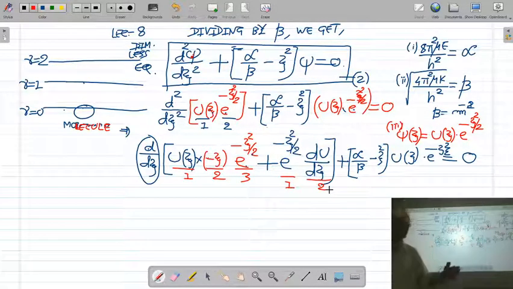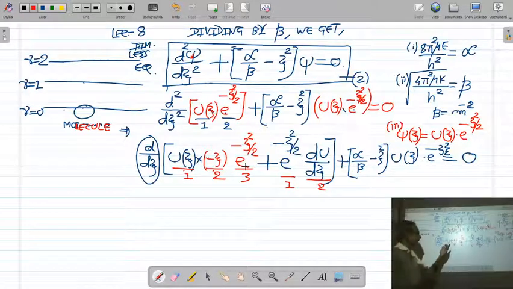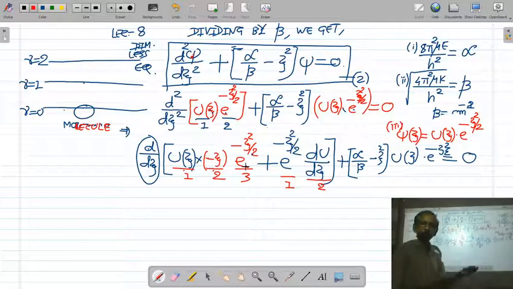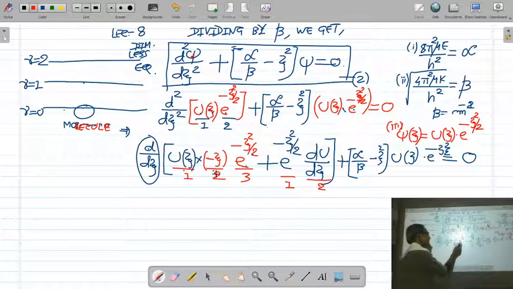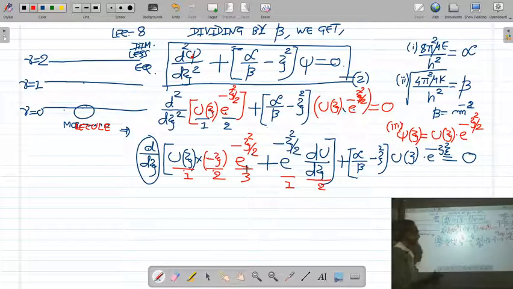How do you do the derivative now? See, you have to keep two terms constant and take the derivative of the third term. When you are taking the derivative of the product of three terms, you keep the first and second terms constant and take the derivative of the third term. Plus, keep the second and third terms constant and take the derivative of the first term. Then keep the first and third terms constant and take the derivative of the second term.